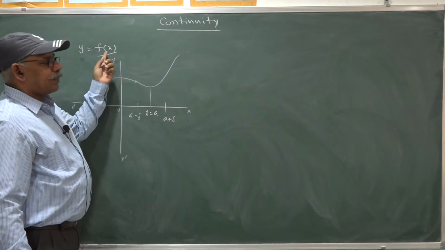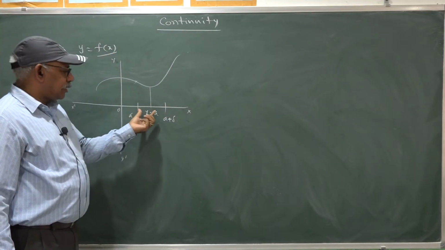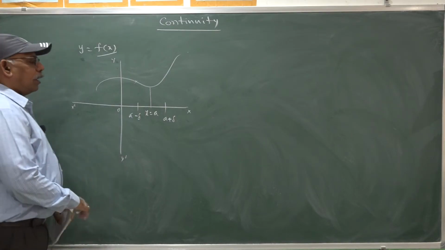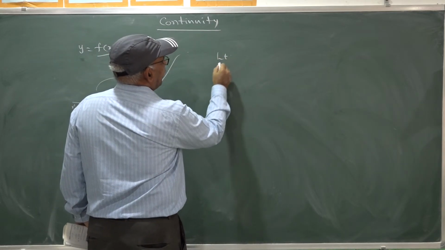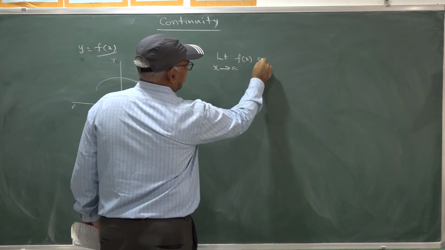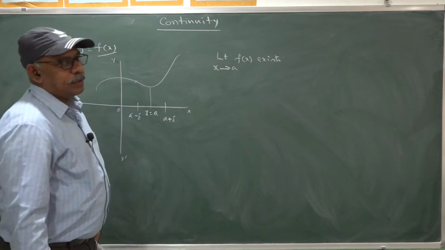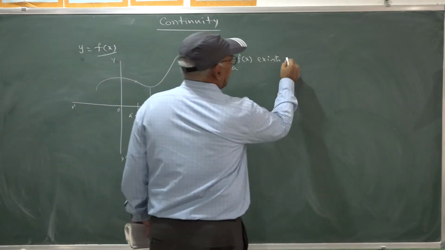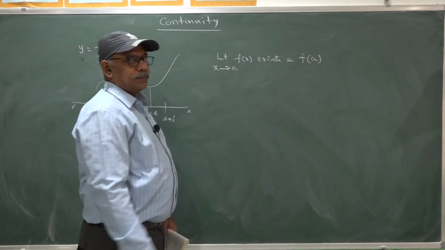Once f, the given function, is defined for all real values of x which lie in the neighborhood of a, such that the limit of the function f(x) as x goes to a exists and it is equal to f(a), the functional value at a.